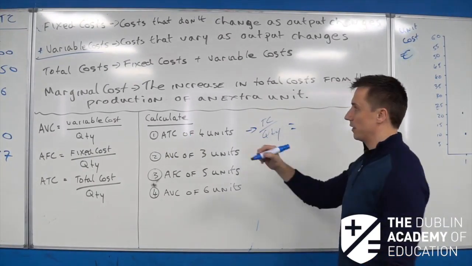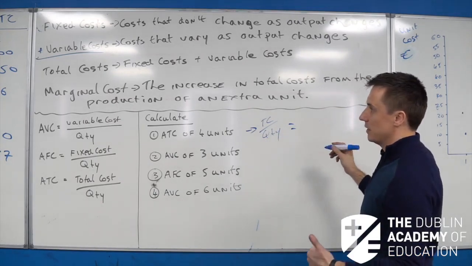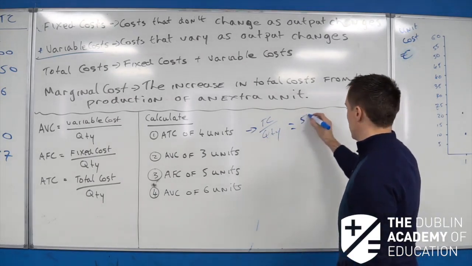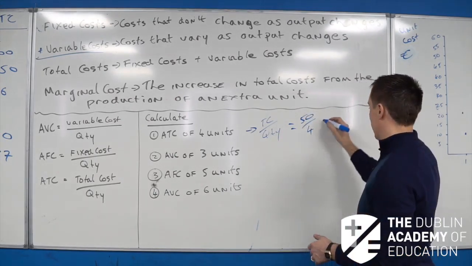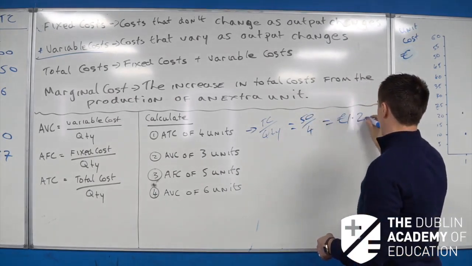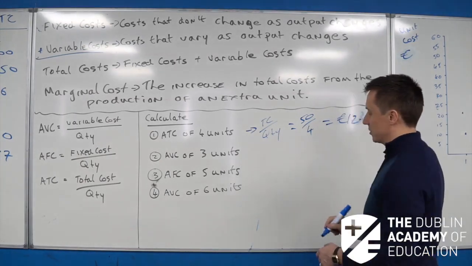Okay, so if I'm looking over there at my total costs of making 4 units, the total cost is 50 and the quantity is going to be 4. So again, my average total cost of making 4 units will be $12.50. Okay, that's that. Next one then, average variable cost of making 3 units.